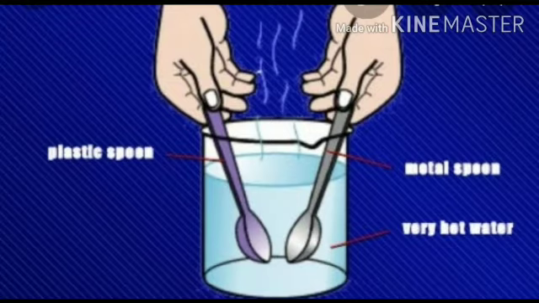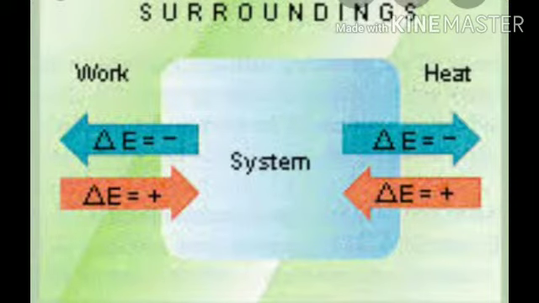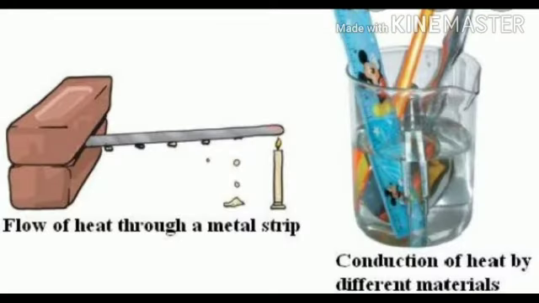All hot bodies radiate heat. When this heat falls on some object, a part of it is reflected, a part is absorbed, and a part may be transmitted. The temperature of the object increases due to the absorbed part of the heat.